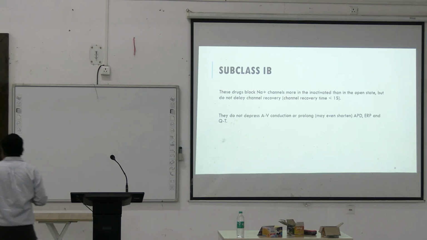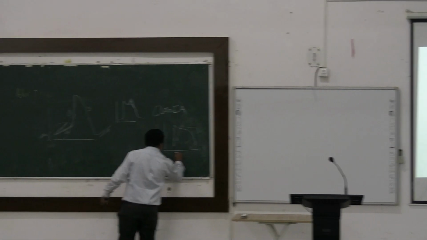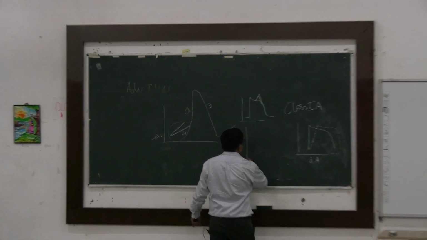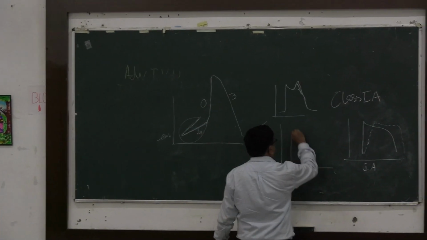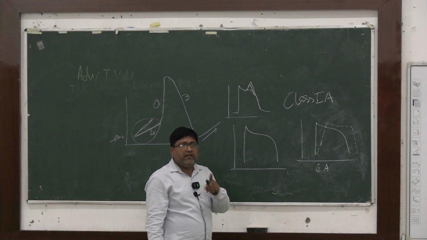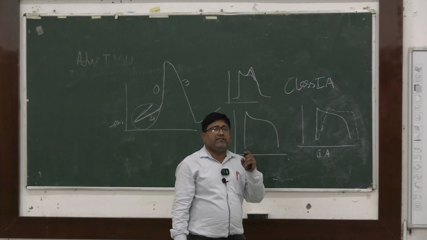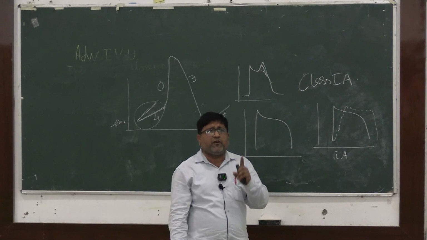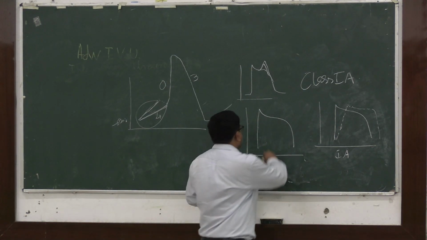Now, class 1B drugs decrease the slope of phase 0 very minimally.